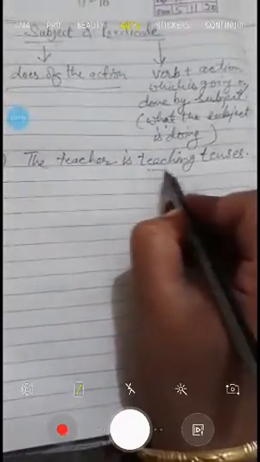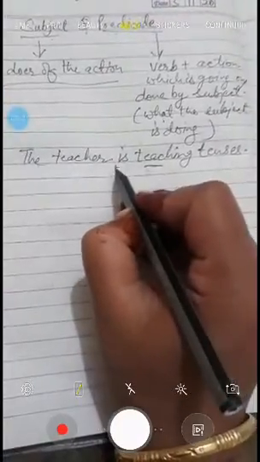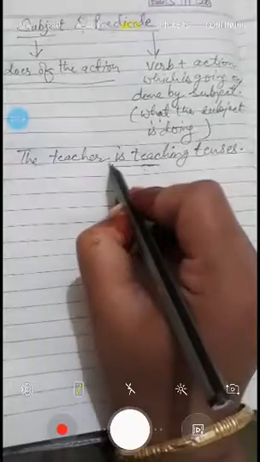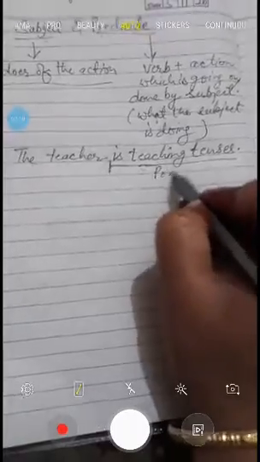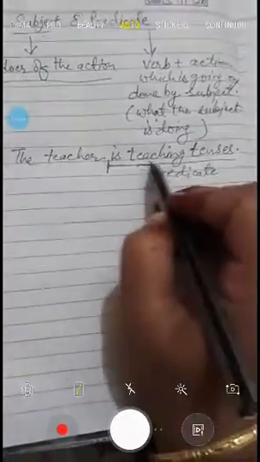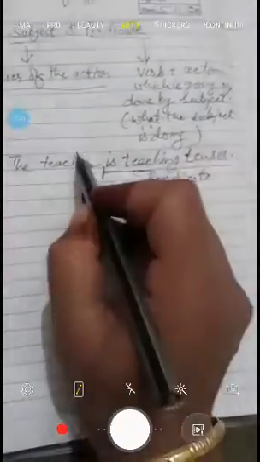Okay. So in this sentence, can you tell me what is the verb? Teaching, and it is connected with helping verb is. So we are starting from here, verb, to the rest part of the sentence. This is predicate. And what is happening? Teaching tenses. Who is teaching tenses? Doer of the action. Who is it? The teacher. It is the subject.